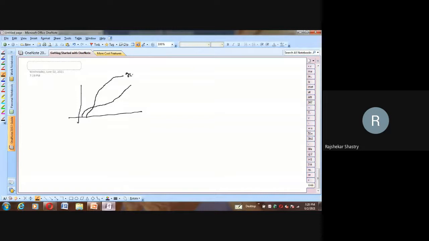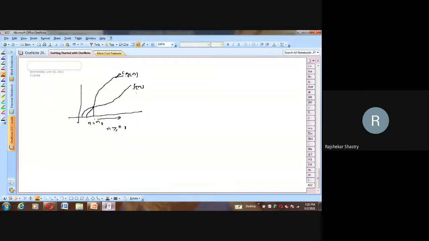So this is my g of n, and this is my f of n; this is not g of n directly, it is c times g of n. Upon comparing these two, at this point, n is equal to n naught, and at this point and above, that is n greater than or equal to n naught,